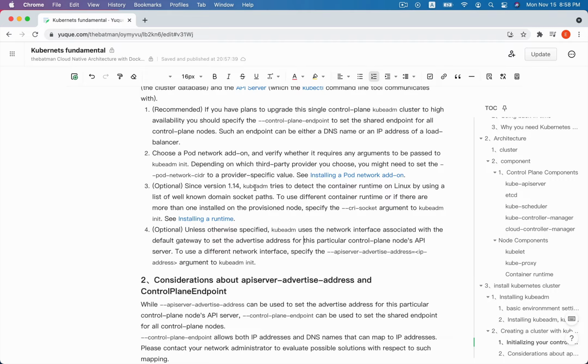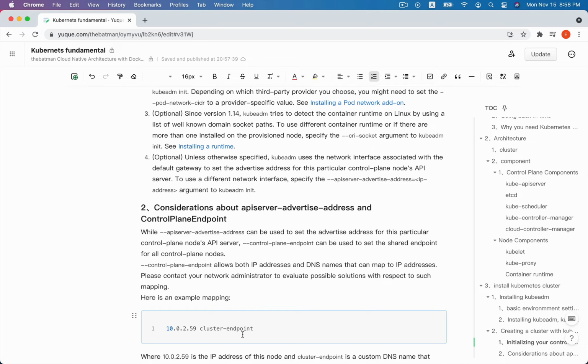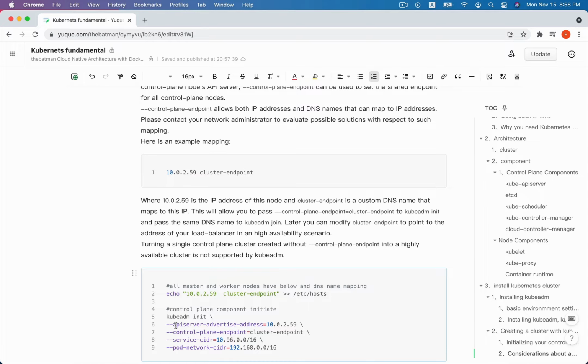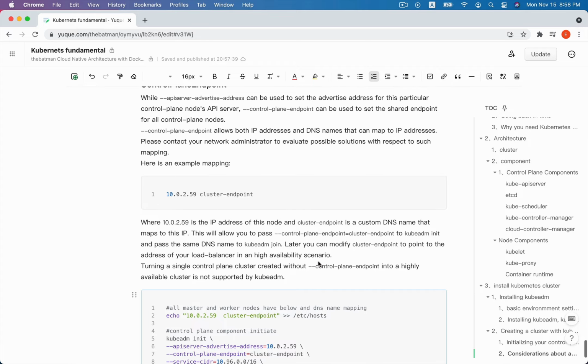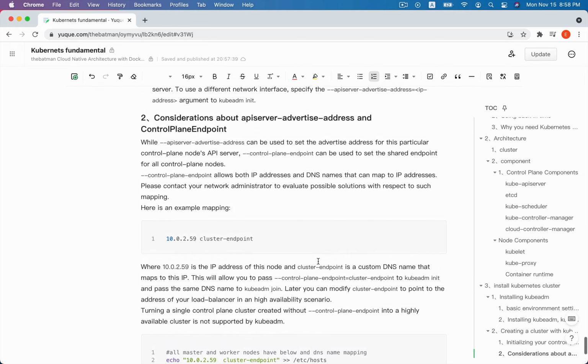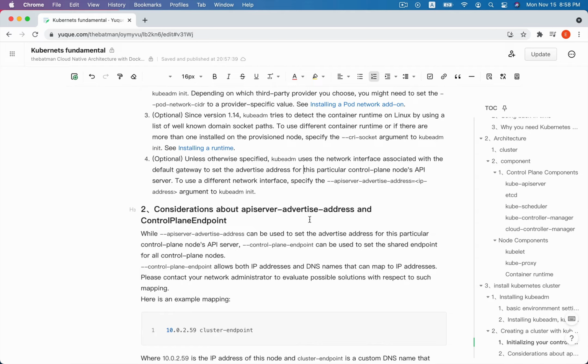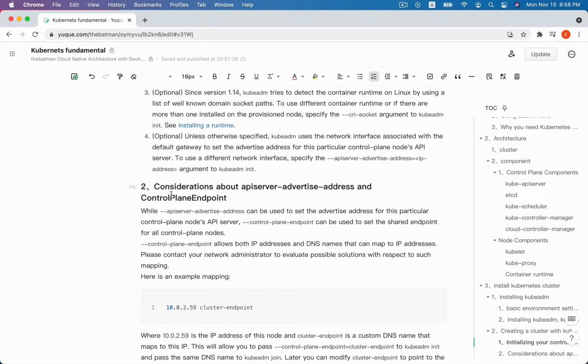So here we assign the API server advertise address equal to this 10.0.2.59. This is the advertise address. Now, the next step, we will consider the API server advertise address and control plane endpoint.